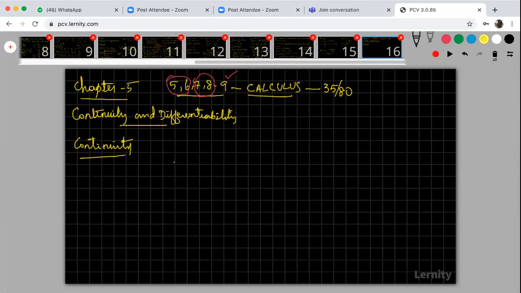So now look at that. What is continuity? First of all, take this example. Suppose your f of x is equal to 1 if x is less than or equal to 0, and 2 if x is greater than 0. What is the graph of this function?